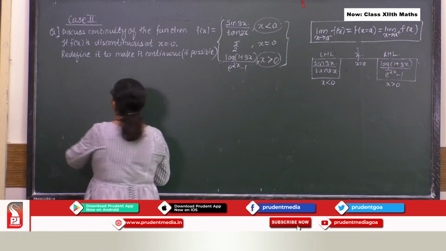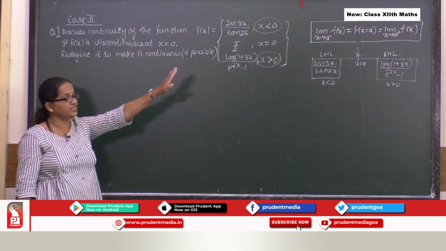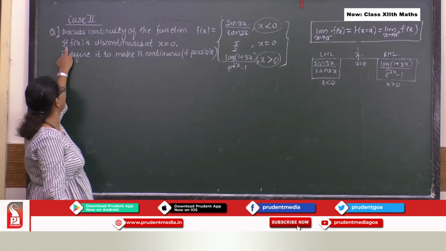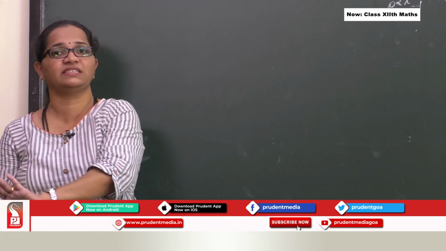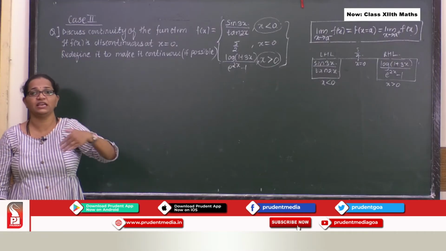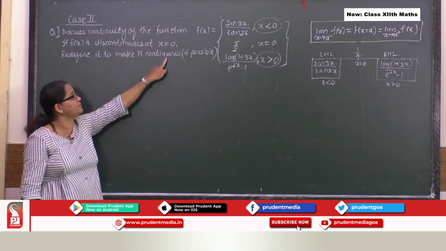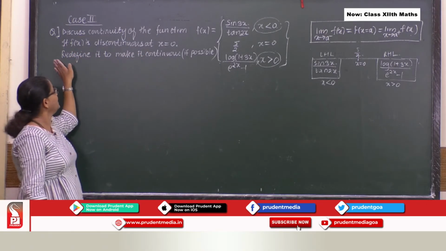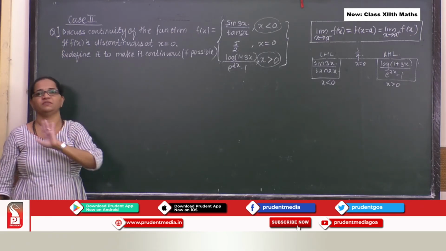And now let us proceed further. So we have to discuss continuity. Now what they are saying is, if f of x is discontinuous, they are not sure whether it is continuous or discontinuous. They are saying in future, suppose the function is discontinuous at x equal to 0, then redefine it to make it continuous if possible.